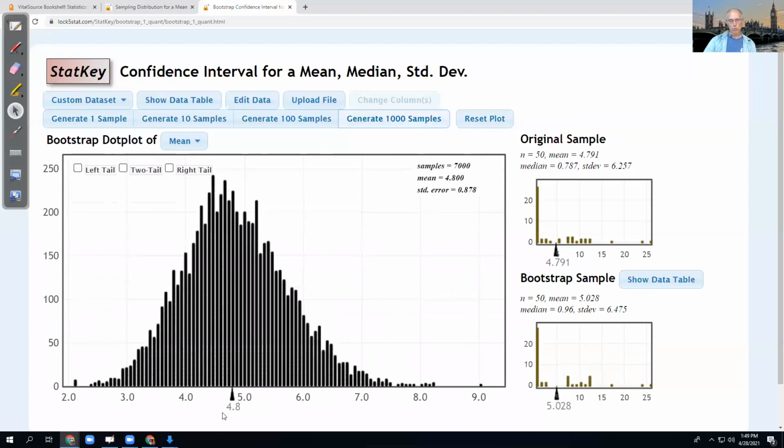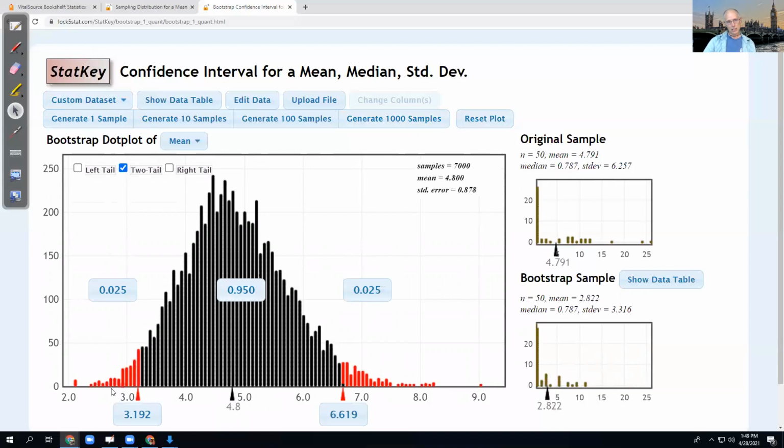And so here I have 4.8 versus 4.791. It's pretty close. And every time you do this, you're going to get a slightly different sampling distribution. But what I can do is use this sampling distribution now to try and get a margin of error to answer the question, how good is my estimate?